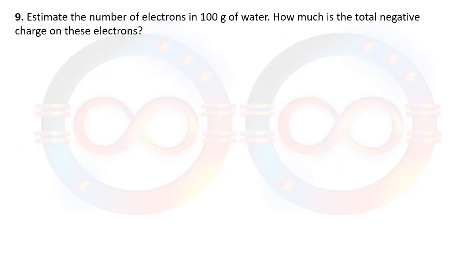Question number 9 is saying estimate the number of electrons in 100 gram of water. Again, in this question we are going to use a small amount of knowledge from chemistry, that is the number of moles and how to calculate it. If you're talking about water, its chemical formula is H2O. The molecular weight is 2 from the hydrogen side and 16 from the oxygen side, so it will be total 18 gram.